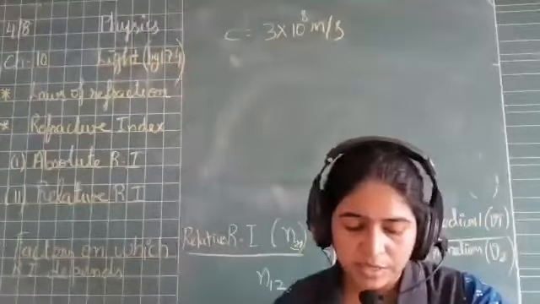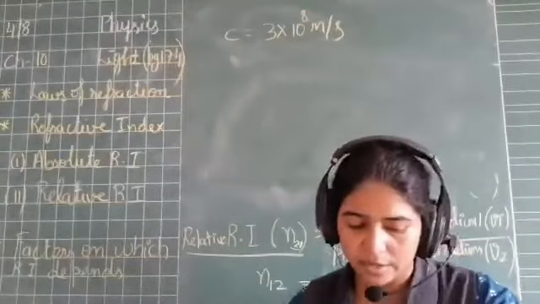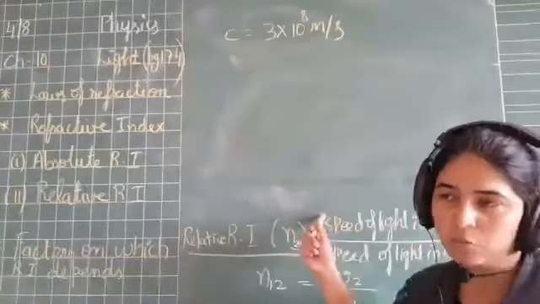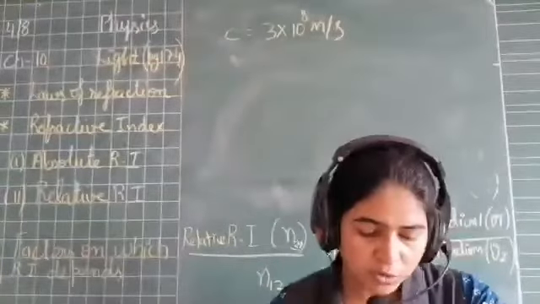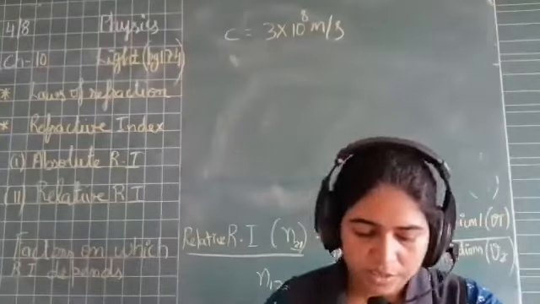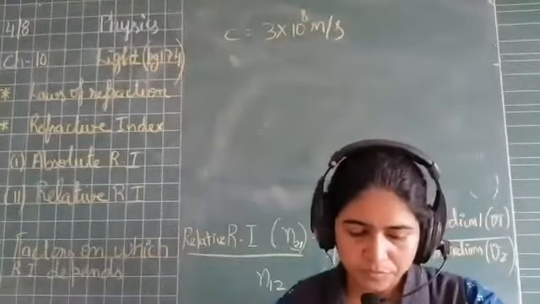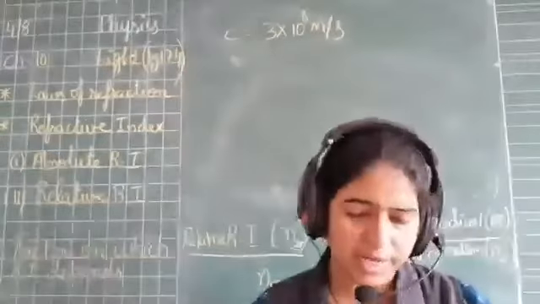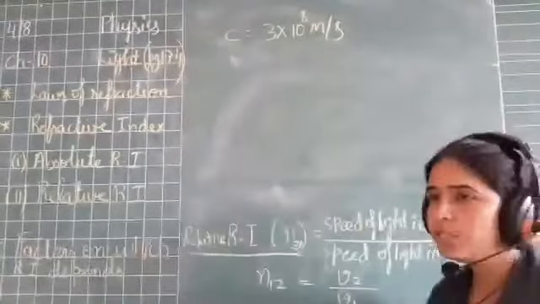If medium one is vacuum or air, then the refractive index of the other medium is considered with respect to vacuum. This is called the absolute refractive index of the medium. It is simply represented as n2. Right, beta? So you just mark it down. I'll explain to you what is absolute refractive index.